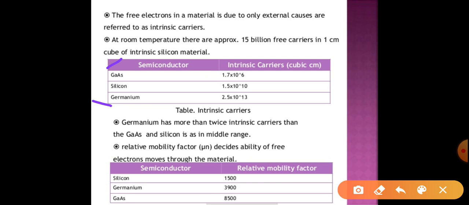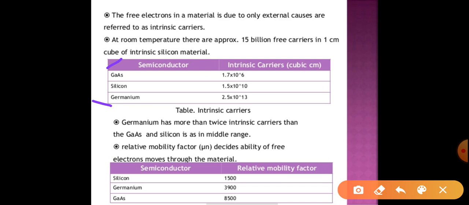So germanium has many more electrons in just 1 cubic centimeter. The second thing is the relative mobility, mu n. This is a very important term. It indicates that silicon has 1500, germanium has 3900 and GaAs has 8500 mobility factor.